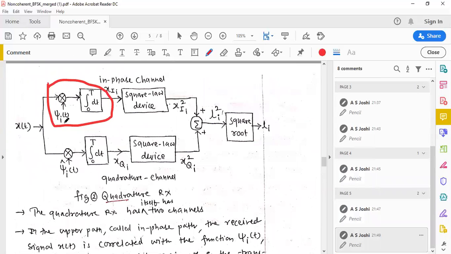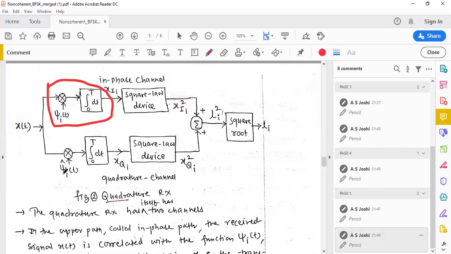So psi I of t and psi I cap of t are nothing but two phase shifted signals. If you phase shift psi I of t by 90 degrees, what we get is psi I cap of t.